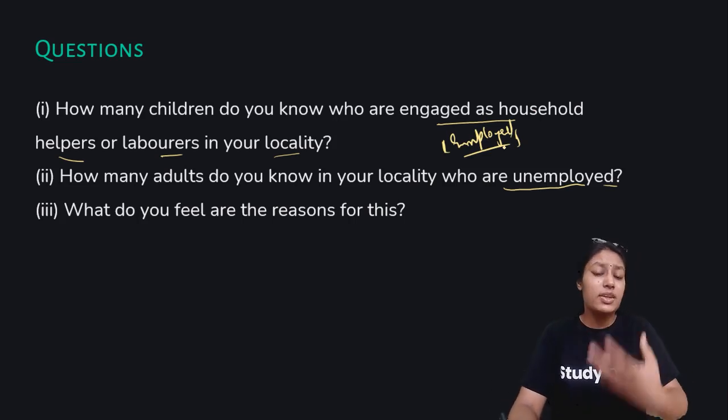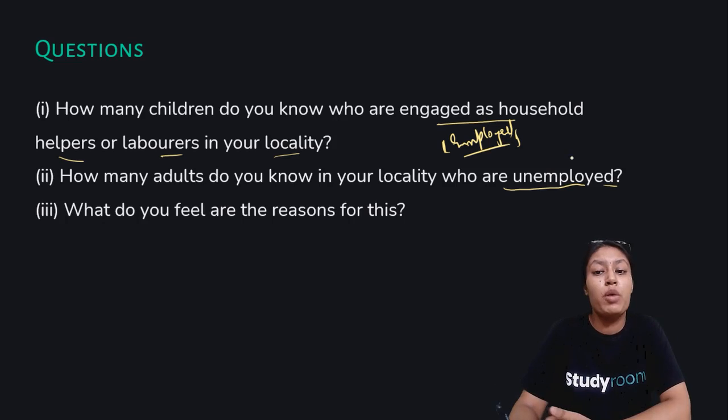So this prevailing problem of unemployment in our country: find out how many adults in your locality are unemployed. Next, third, why do you feel are the reasons for this? Why do you feel there might be people who are not working, who are unemployed, and come under the working age group?